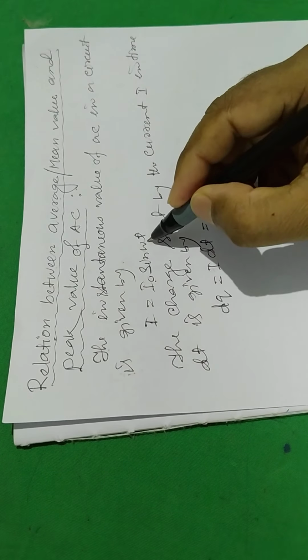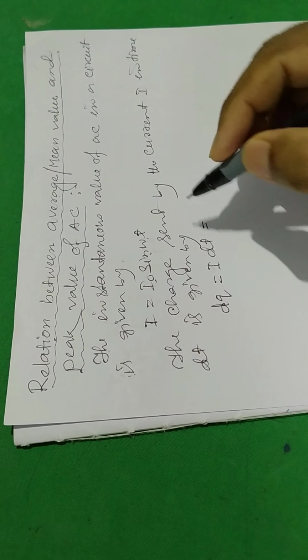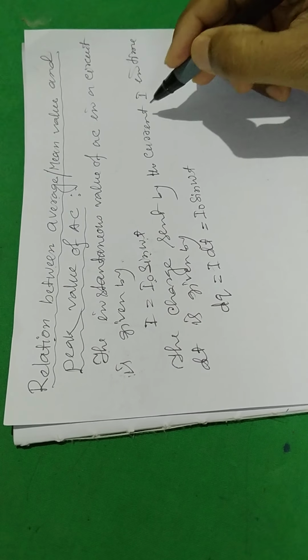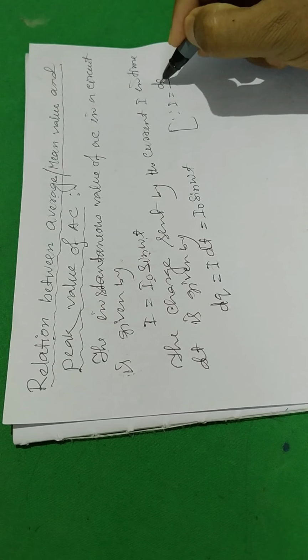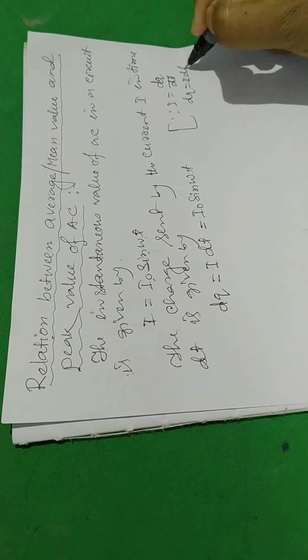I value is I naught sine omega t. We are putting the value I naught sine omega t for I. Since I equal to dq by dt, so dq equal to I dt.